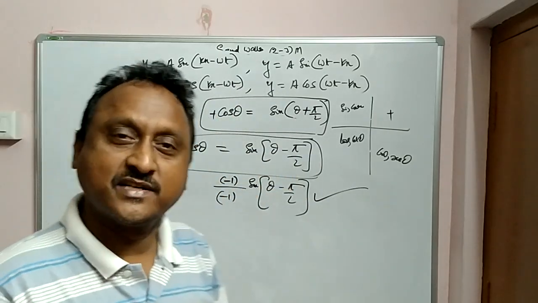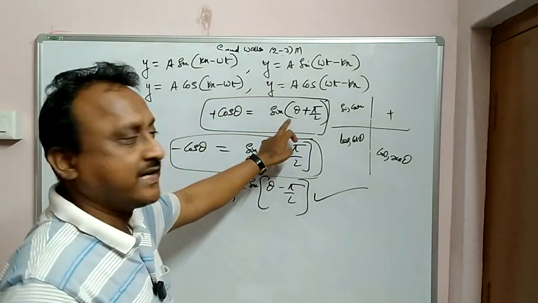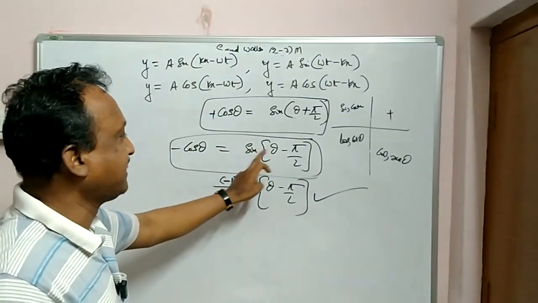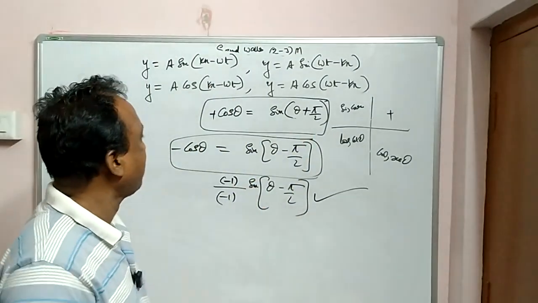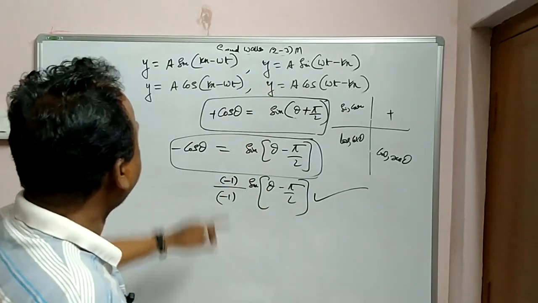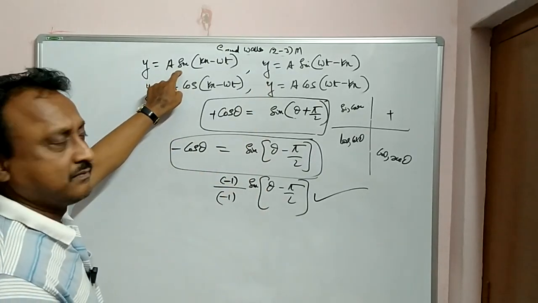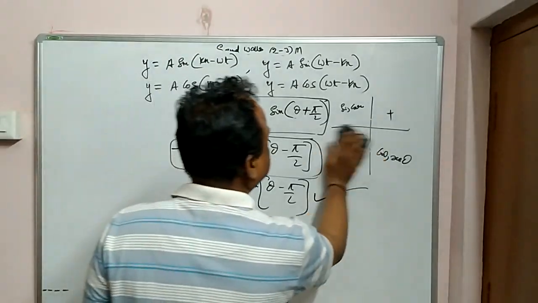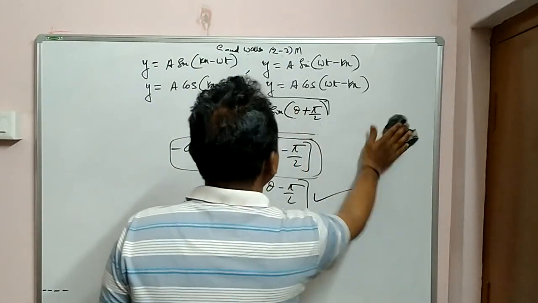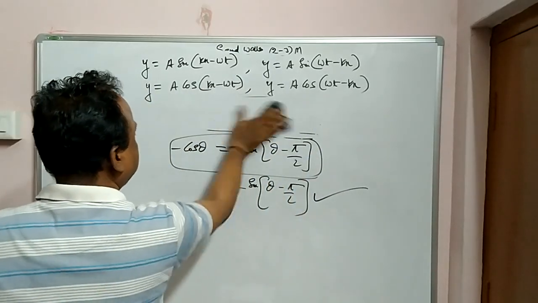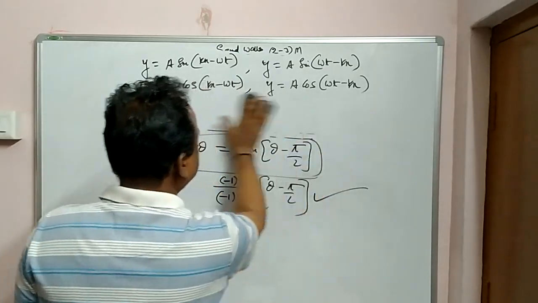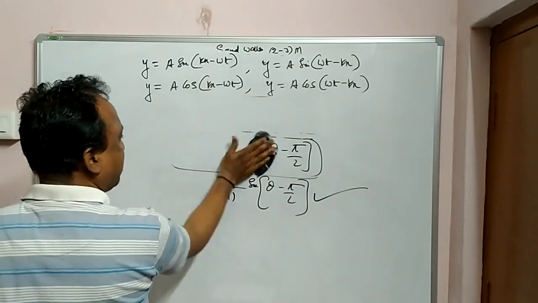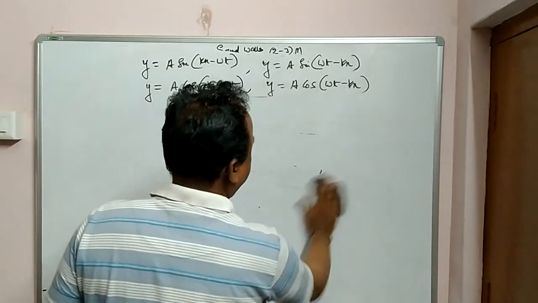So if any function is given in terms of cos, then write it as sin(theta plus pi by 2). If it is given as minus cos theta, write it down as sin(theta minus pi by 2) or 90 degrees. So please copy, these are very important. Now you can convert this one into this form. Look once. Please note down. Clear this one? Minus cos theta, theta minus pi by 2 and theta plus pi by 2.